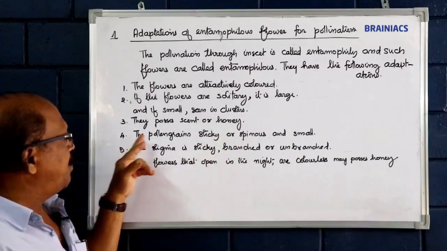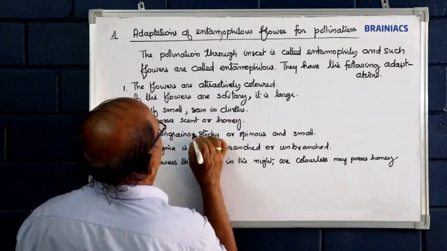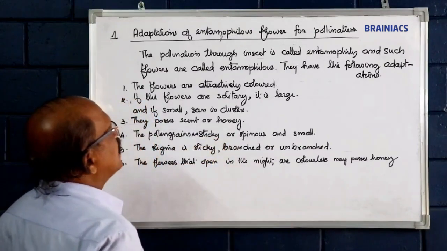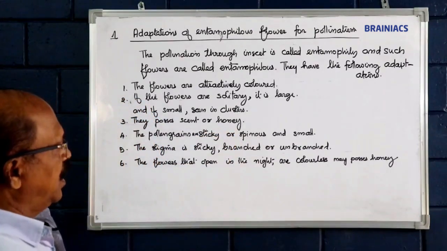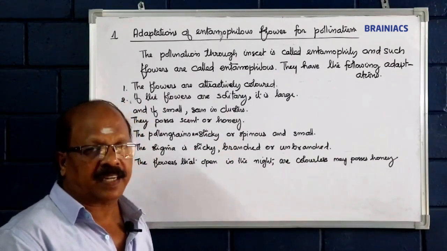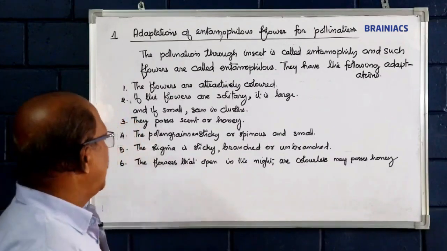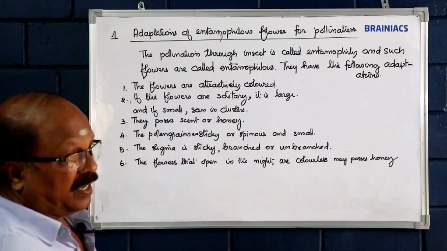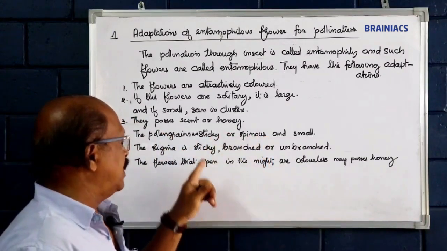See, the pollen grains are sticky or spinous and small for gripping on the body of insects. They may be sticky or spinous. The stigma is also sticky, more than the pollen grains.